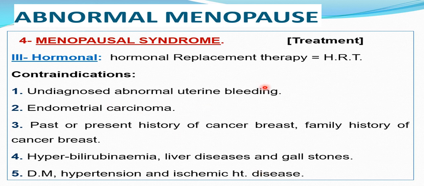Again, patients with abnormal uterine bleeding or undiagnosed abnormal uterine bleeding, history of endometrial carcinoma in the family, or history of cancer breast or family history of cancer breast, or hyperbilirubinemia, liver disorders, and gallstones, those having diabetes or hypertension or ischemic heart disease.